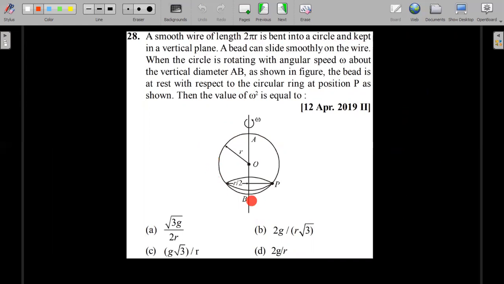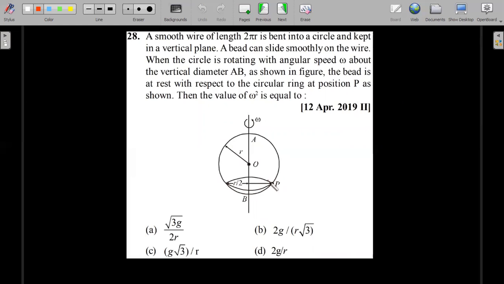So this is a wire in a vertical plane. A bead can slide smoothly on the wire when the circle is rotating with an angular speed omega about the vertical diameter AB, as shown in the figure. The bead is at rest with respect to the circular ring at position P as shown. So the bead is at rest.